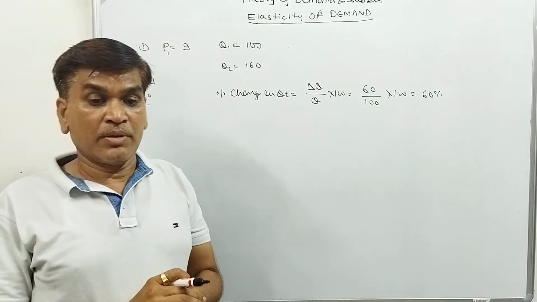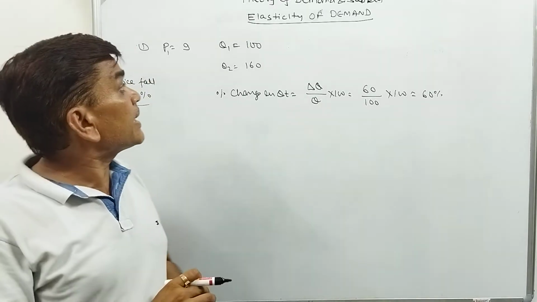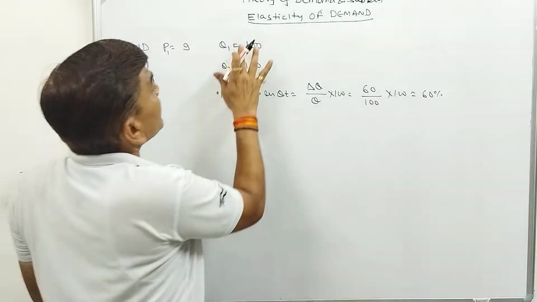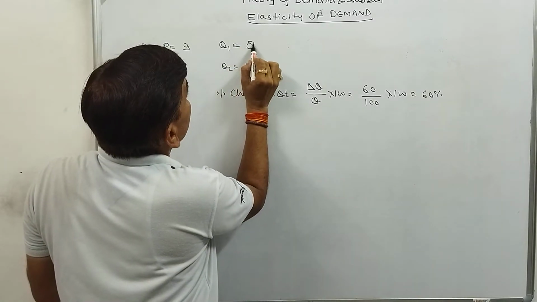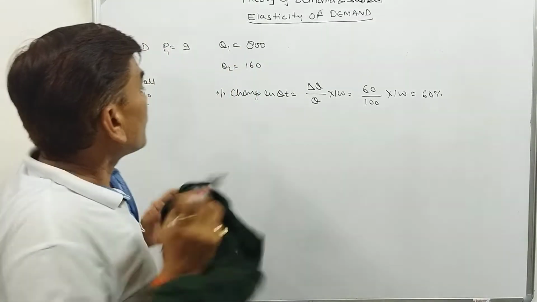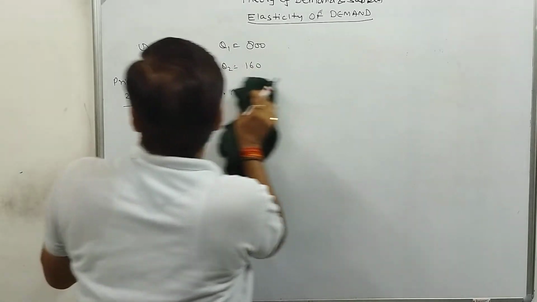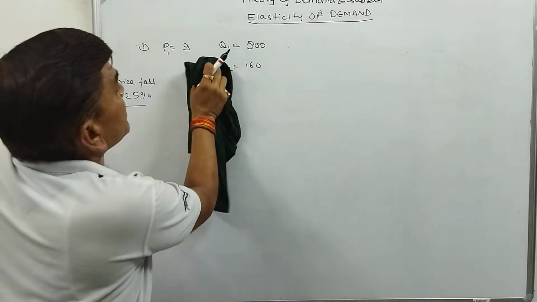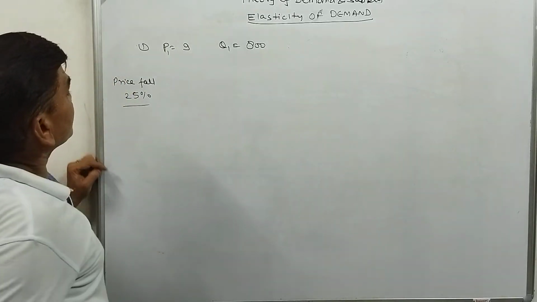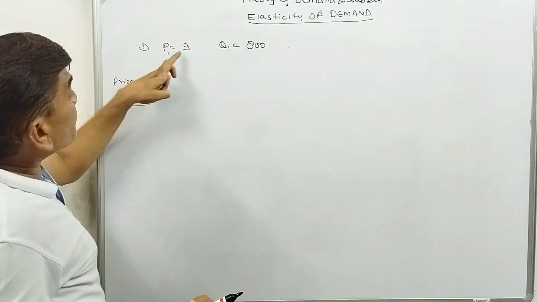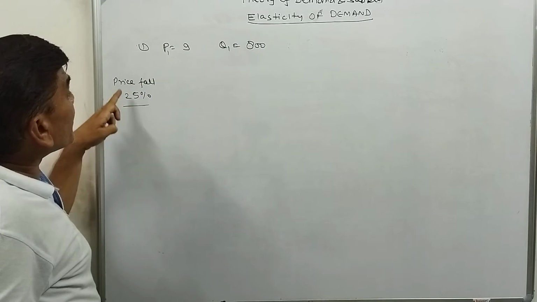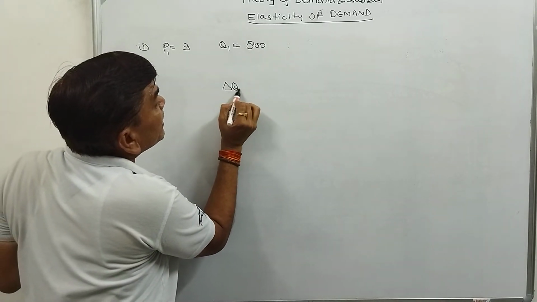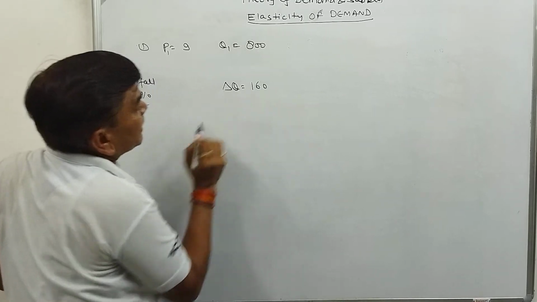So what, 800 units? Okay. What is he saying? There is a change in the question. The question is saying at the price of 9 rupees the quantity demanded is 800, and due to the 25% fall in price the quantity demanded change is 160.